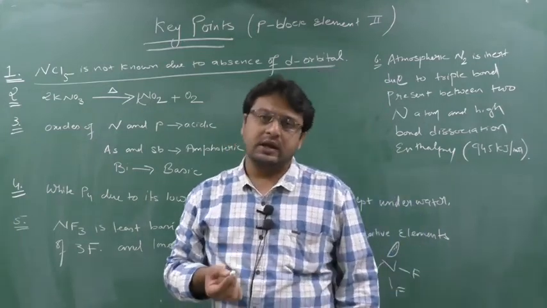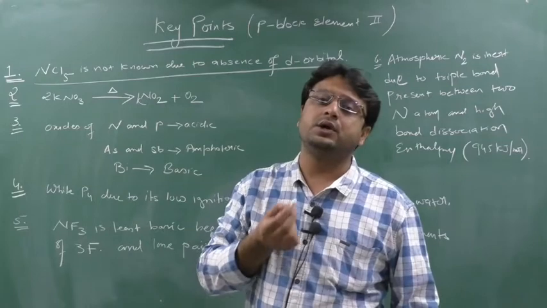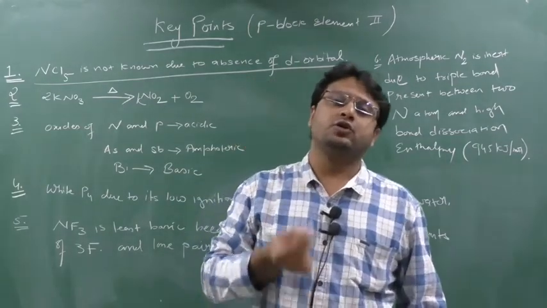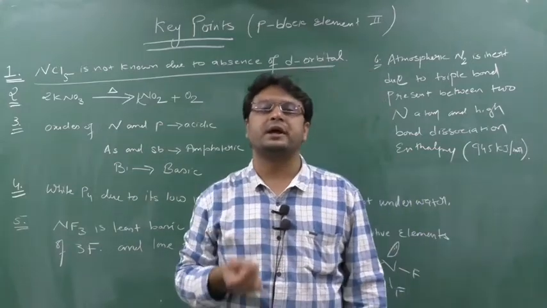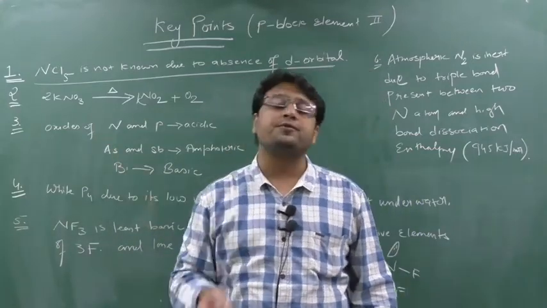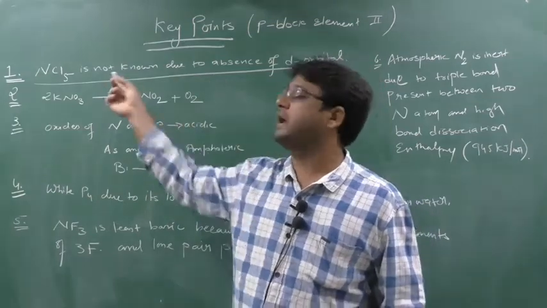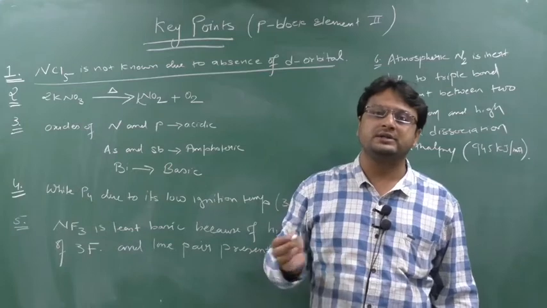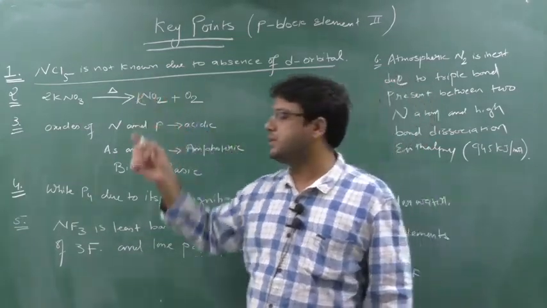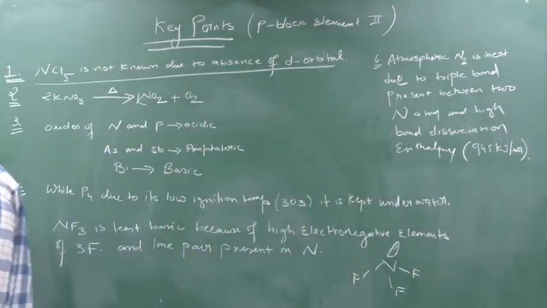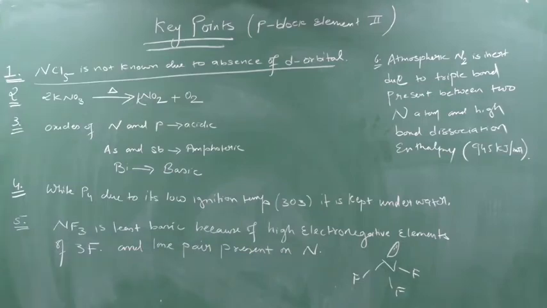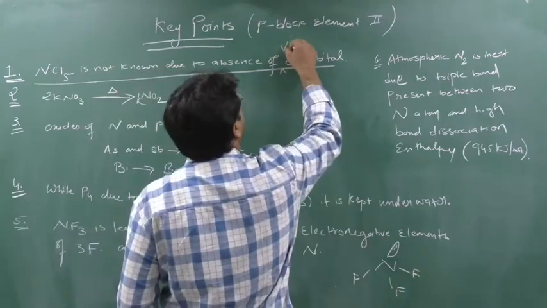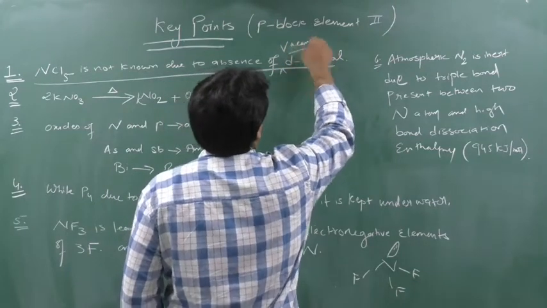The reason is that phosphorus has a vacant d orbital. So when there is a vacant d orbital in phosphorus, its electronic configuration can expand. Whereas there is an absence of d orbital in nitrogen, so expansion doesn't occur, and NCl5 cannot be formed. That's why the first key point is: NCl5 is not known due to the absence of vacant d orbital. Is this point clear? Okay.